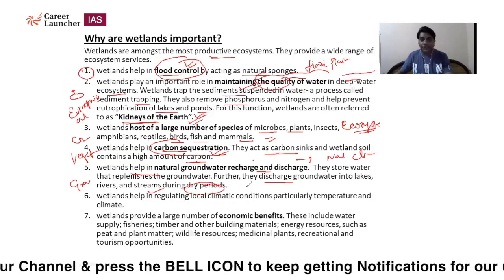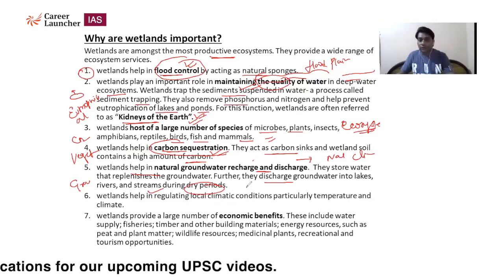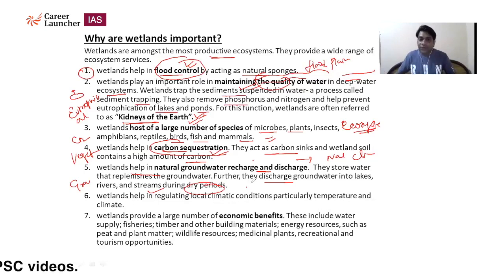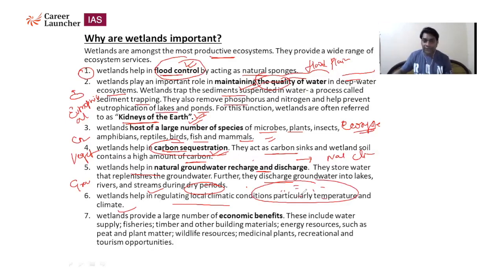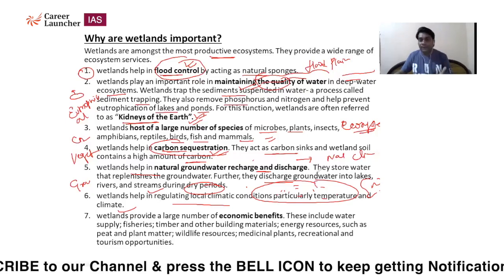So a wetland acts as a bank for a large amount of water. Whenever there is a requirement of water during a drought or dry period for cultivation of any crop, we can use this groundwater that is recharged by the wetlands. Wetlands also help in regulating local climatic conditions, particularly temperature. If a very large area is a wetland, nearby areas also have a moderate climate, with temperatures not as high, because water vapor will be there.